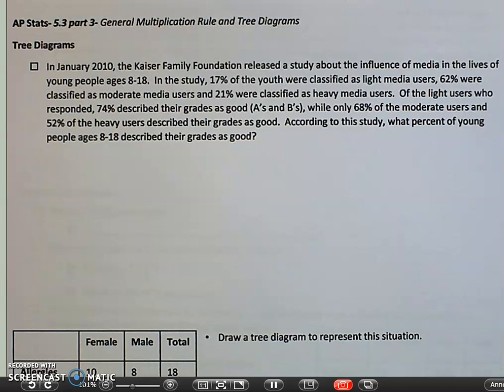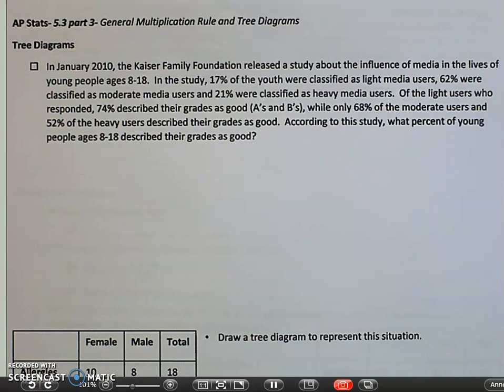Of the light users who responded, 74% described their grades as good, while only 68% of the moderate users and 52% of the heavy users described their grades as good. According to this study, what percent of young people ages 8 to 18 describe their grades as good?